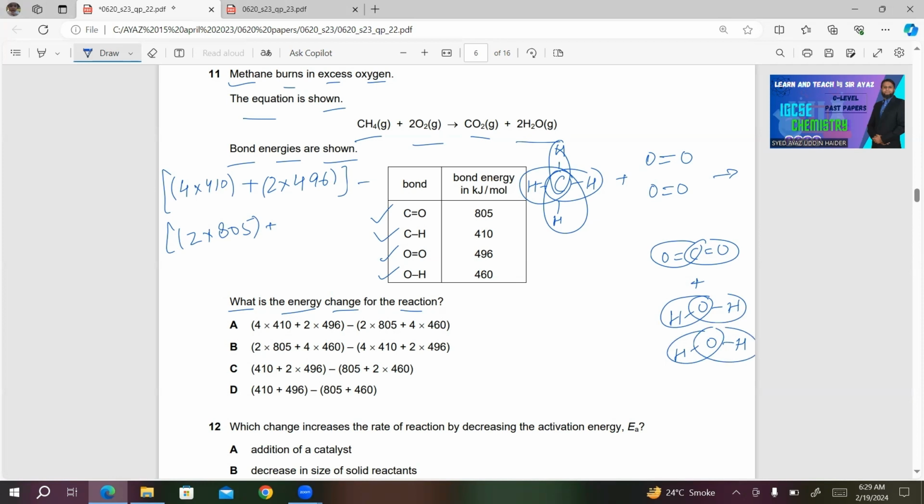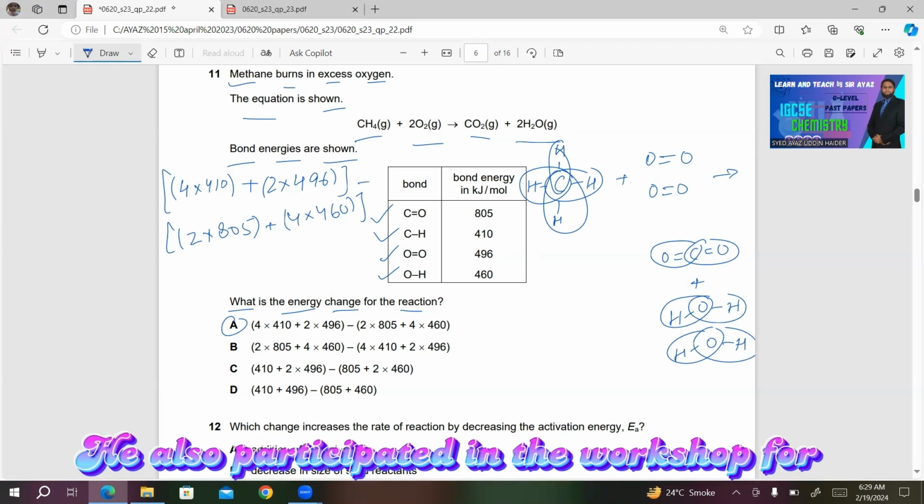So we will multiply 4 by 460. So if you look at the choices, choice A will be the right answer in this case. As you can see from the equation, other choices are incorrect in this.